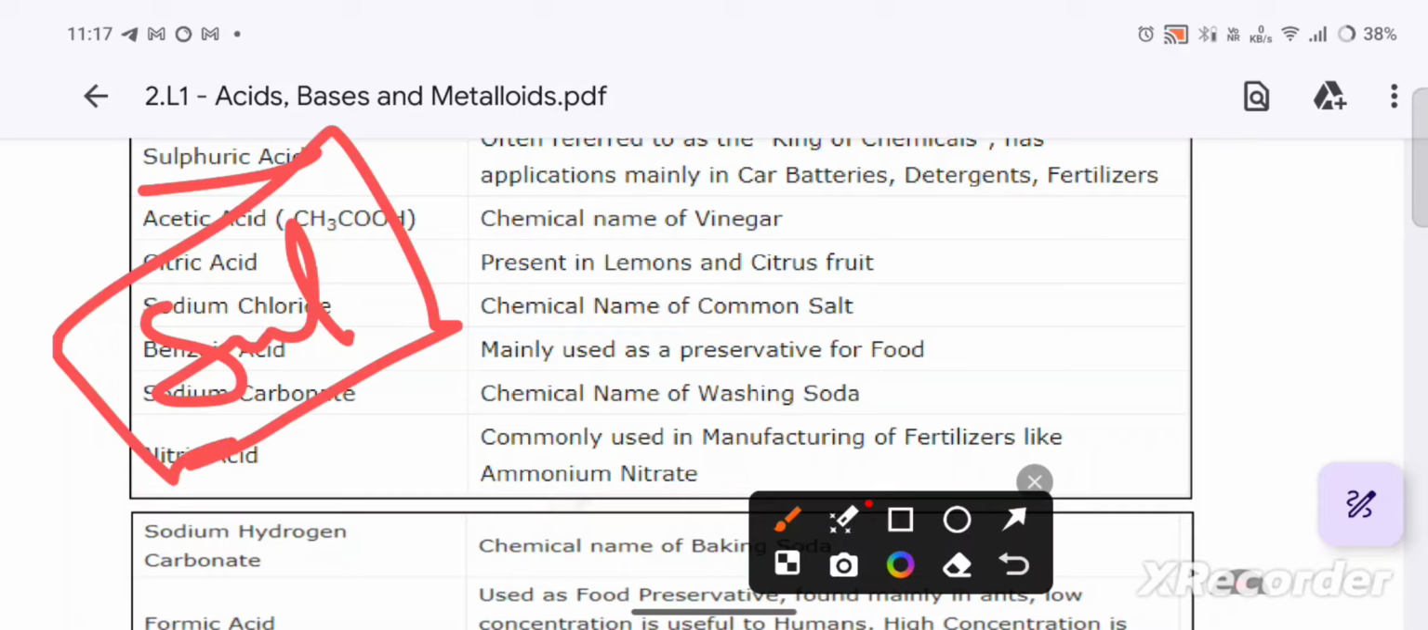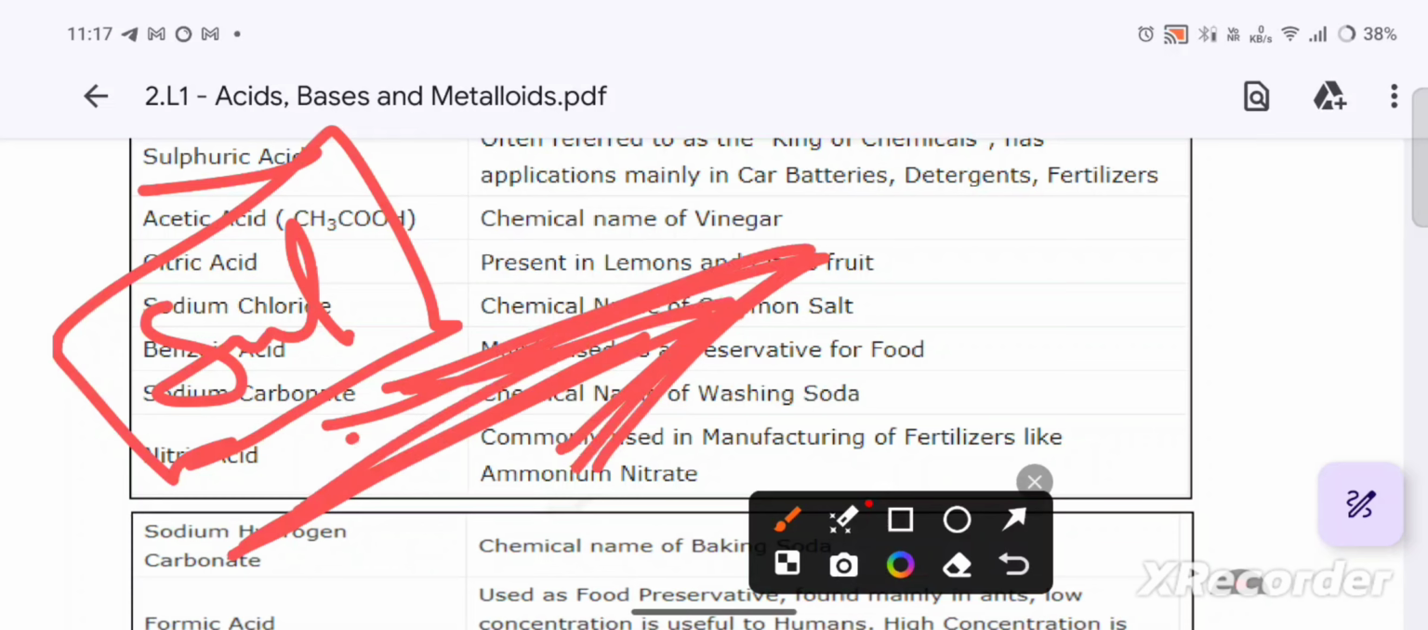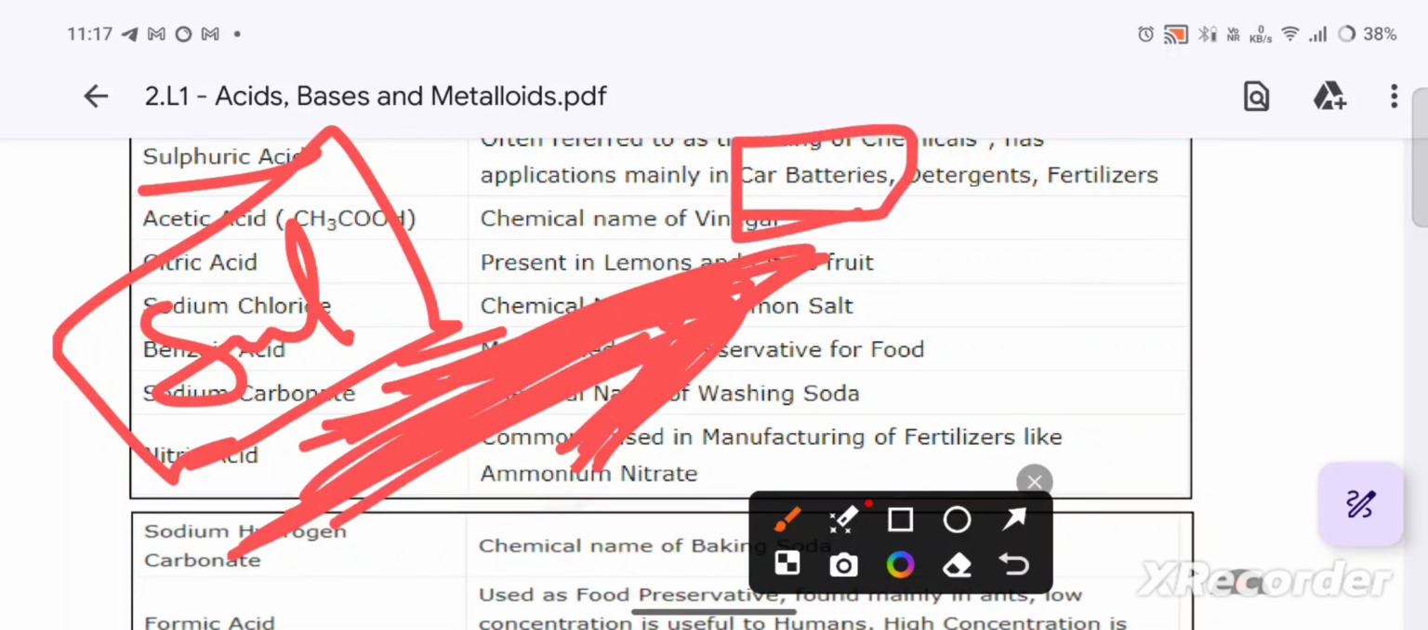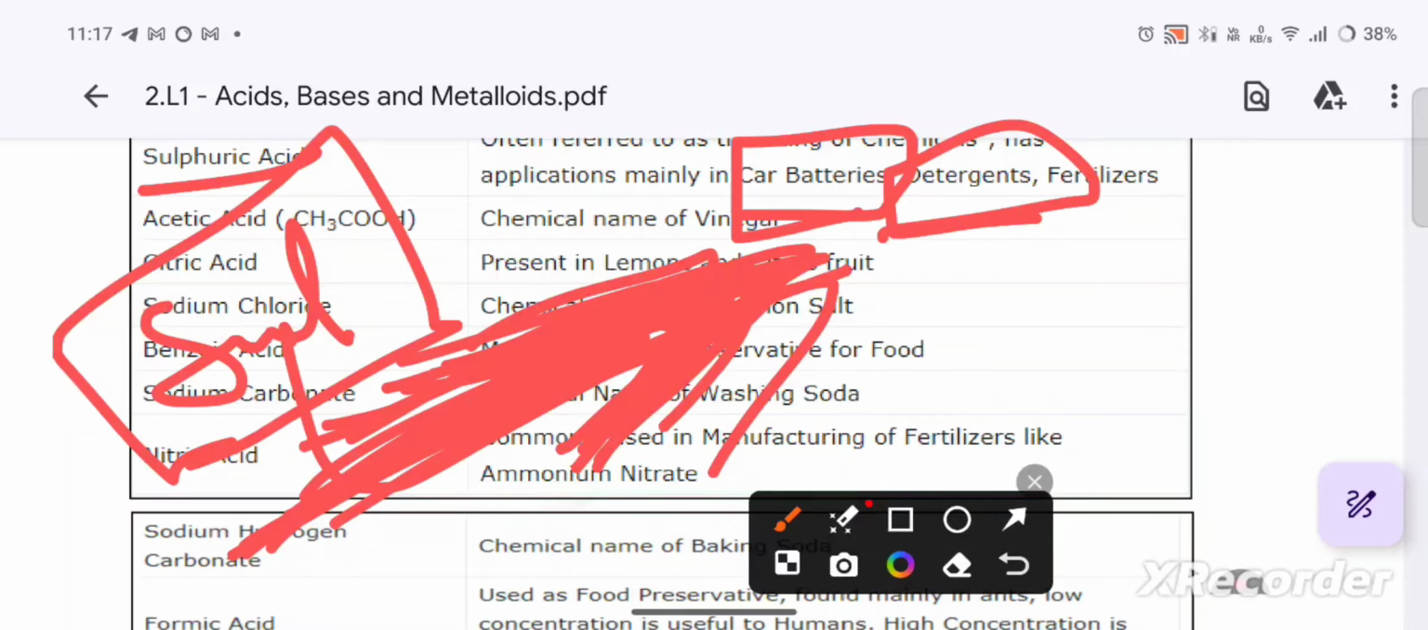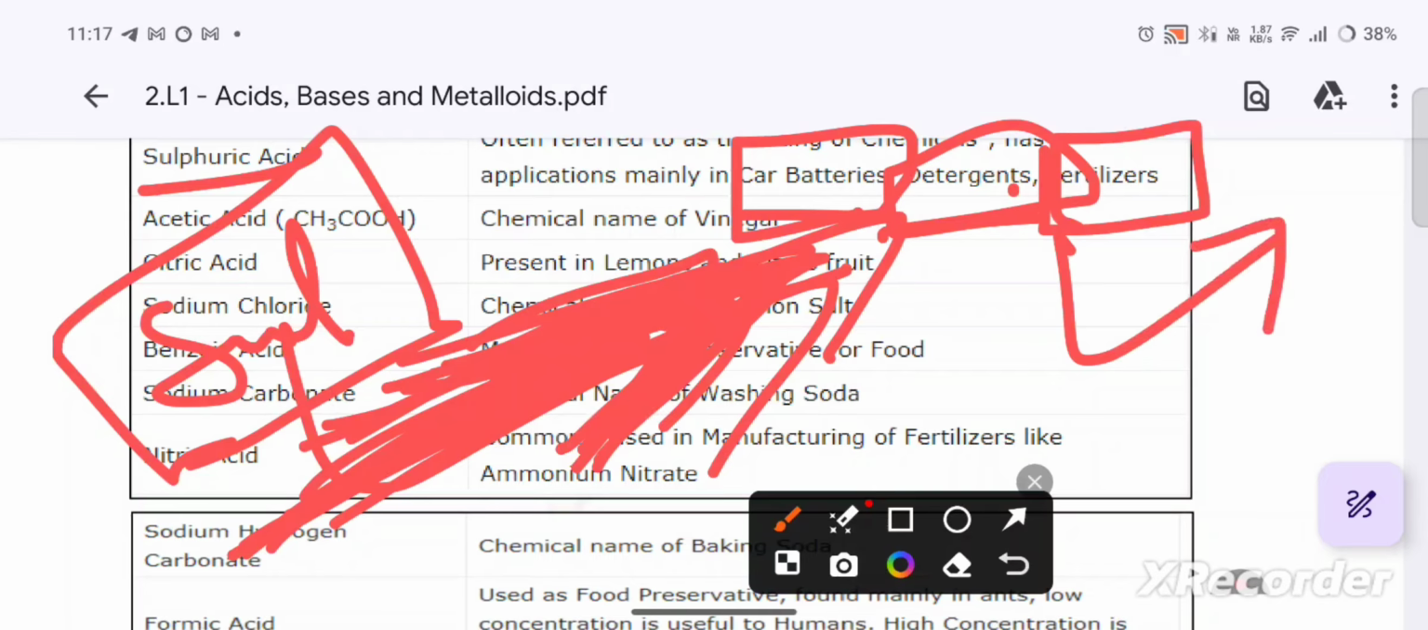Okay, chal means water. Water will run, flow fast, right? Chal, fast, very fast. Car will move very fast. Sulfuric acid, chalo, like that they will say. Detergents, fast, very fast, it will clean it. Fertilizers, very fast, plant will grow fast. Sulfuric acid is something fast. Car batteries, fertilizers, detergents.